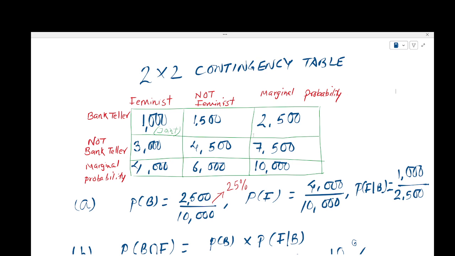As you can see, the joint probability is the first row, first column, 1,000, which is the intersection of feminist and bank teller. Make sense? So 1,000 Lindas happen to be bank tellers as well as active in the feminist movement. But there are 2,500 Lindas who are bank tellers.